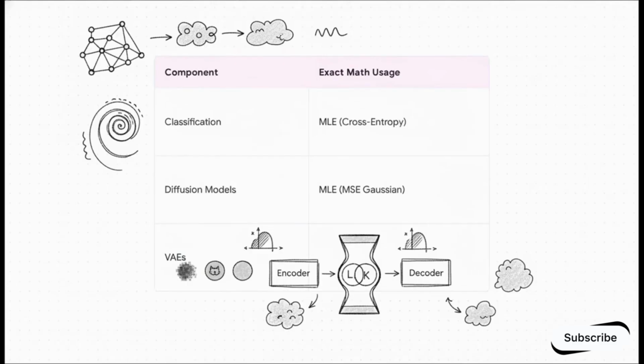Let's rapidly fire through where this actually shows up in the wild, because it is literally everywhere. Training a CNN or an LLM like GPT-4 to predict the next token, that's just MLE through cross-entropy over millions of sequences. Training a diffusion model to denoise an image, that's MLE through mean squared error, estimating the mean of a Gaussian noise distribution. What about designing variational autoencoders? The ELBO loss is literally an MLE reconstruction term combined with a MAP prior penalty, the KL divergence.